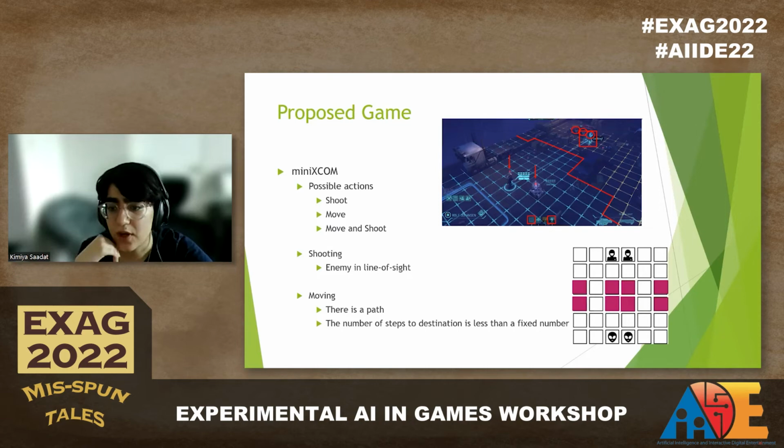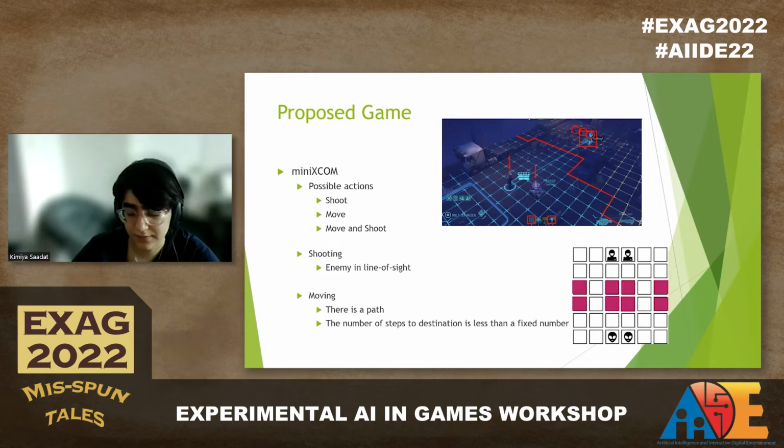Moving to a grid is possible if there is a path to it, and getting there doesn't exceed a fixed number of steps. Shooting is possible if the other squad member is an enemy and they are in line of sight. Shooting will kill the enemy and remove a player's squad member from the board. A player wins when there are no enemy squad members left.